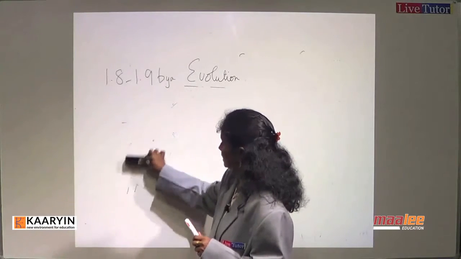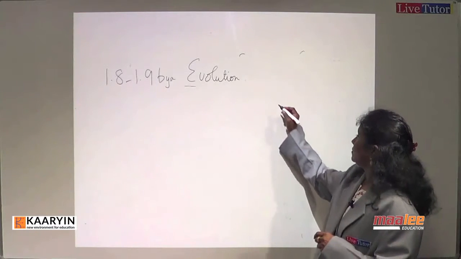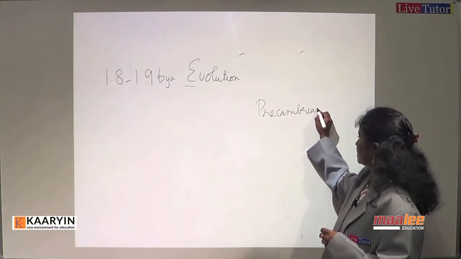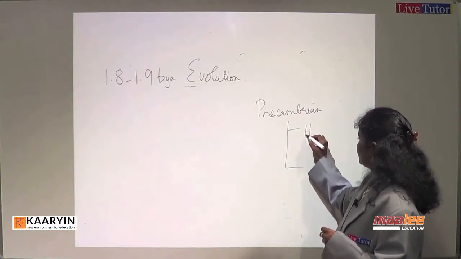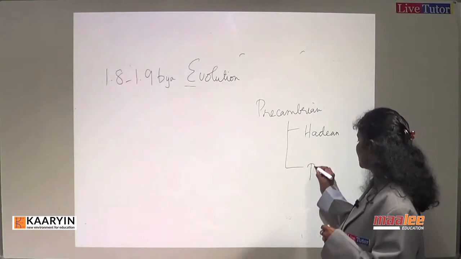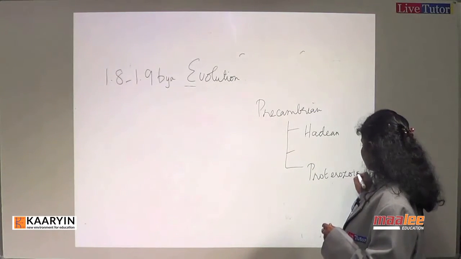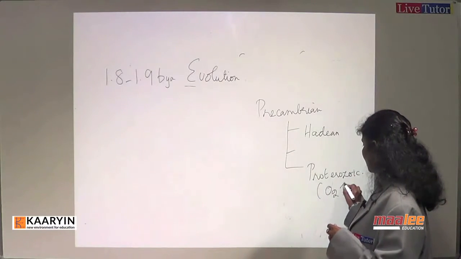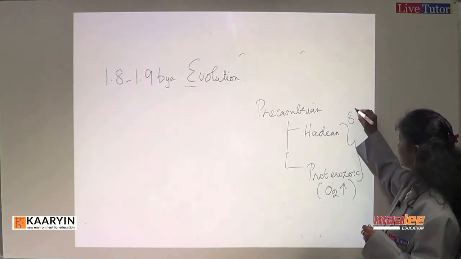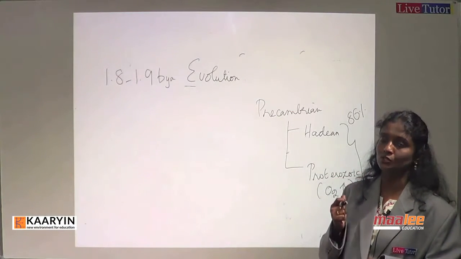Now let us start the evolution of organisms on this planet. Here we have the Precambrian era, which was divided into Hadean, where there was no life, and then the important Proterozoic era. This is where oxygen started evolving on this planet. The Precambrian era occupied nearly 86% of the geological time.